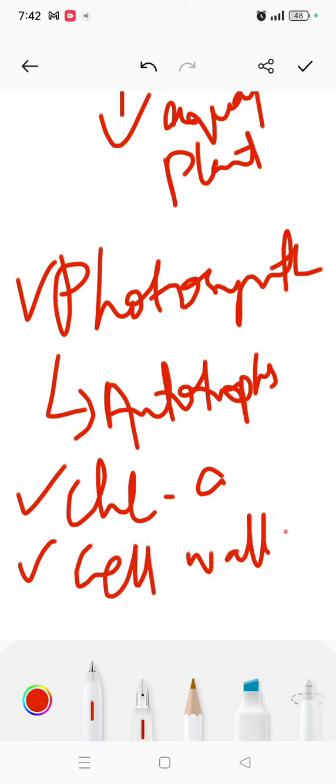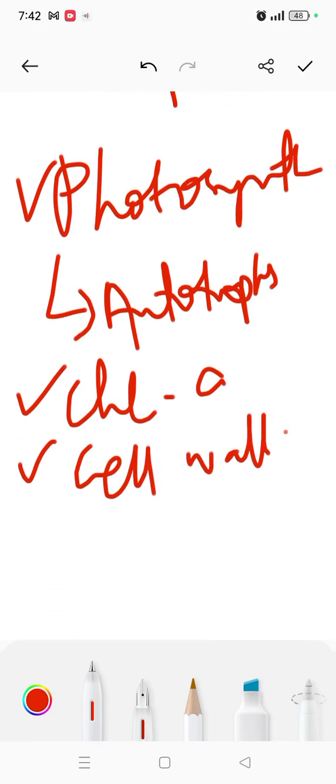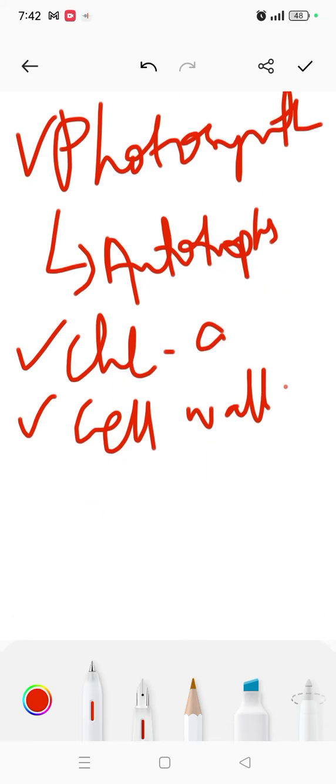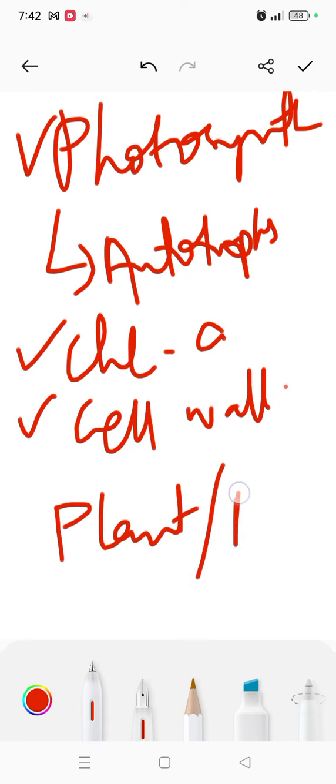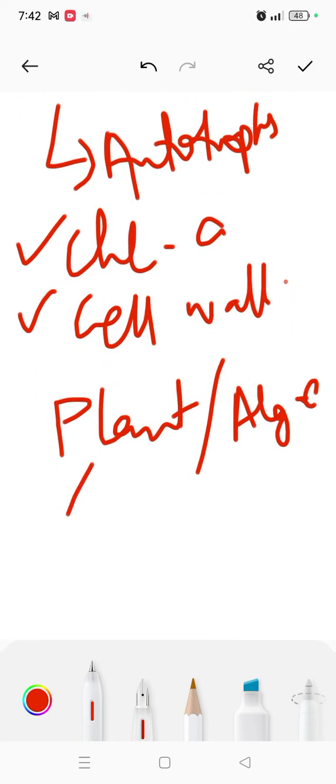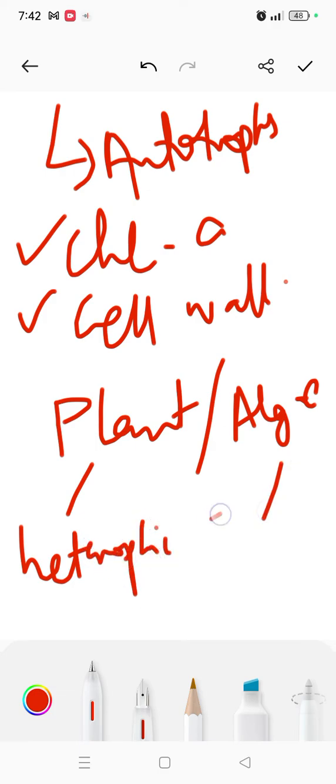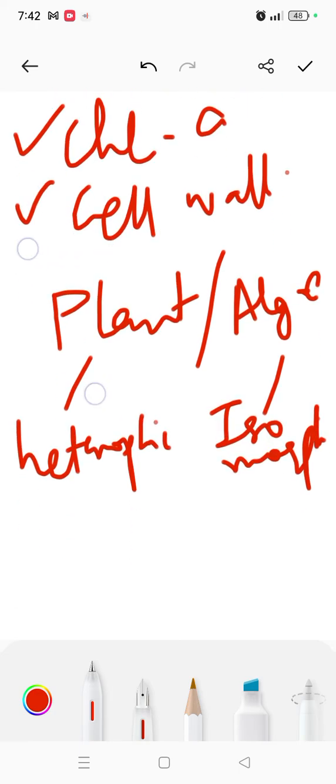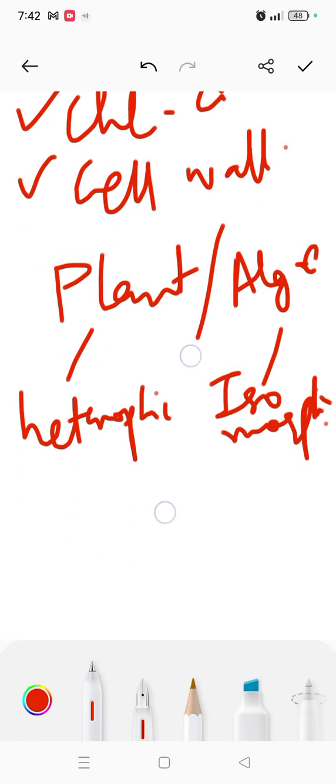Whereas plants and algae, of course we cannot say they both are the same, they have differences. Plants and algae are different. The major difference is that plants have heteromorphic and here you will see isomorphic. This is not important to know right now because this is not our topic, evolutionary relationships. So we are starting.